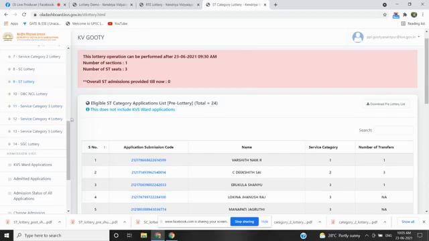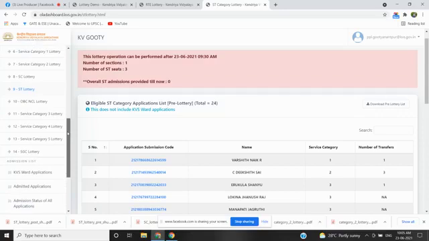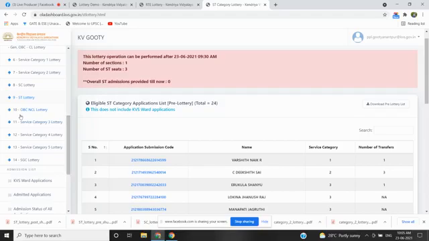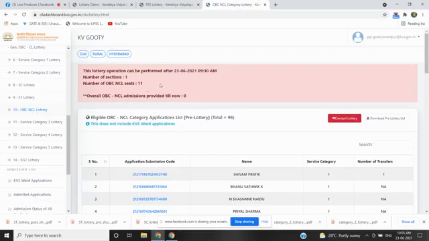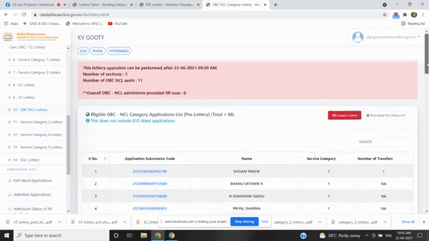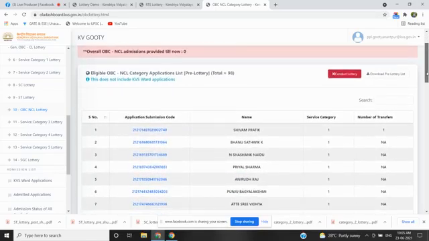Next, the next lottery in the sequence is the OBC non-creamy layer lottery. Here also you can see the number of NCL seats, 11, displayed on site.